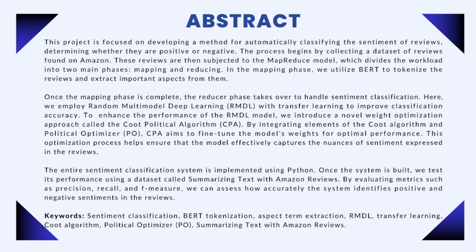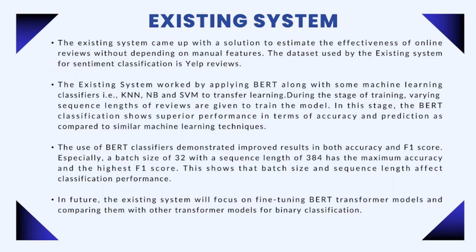First, we use a tool called BERT to pick out the most important parts of each review. This helps us understand what people were trying to say and how they felt about it. Then we used a powerful tool called RMDL to figure out if a review was helpful or not. Then, to make sure it works really well, we used a novel method called Coot political algorithm that fine-tunes the tool's settings.